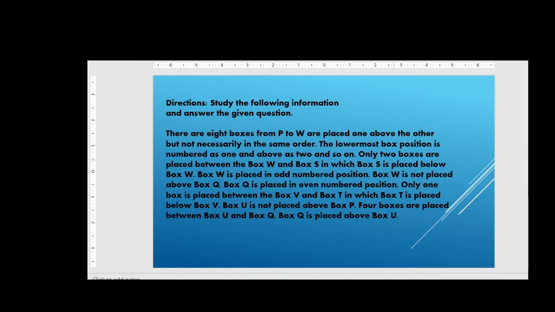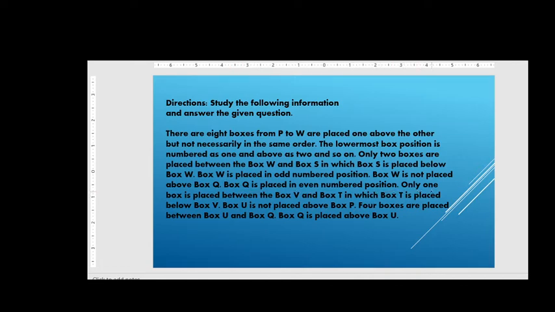Only 2 boxes are placed between box W and box S, in which box S is placed below box W. Next says box W is placed in odd numbered position. Next says box W is not placed above box Q and box Q is placed in even numbered position.